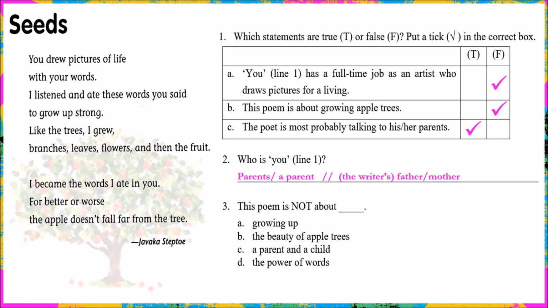Question 3. From what we've looked at in the poem, is it about growing up? Yes. Is it about the beauty of apple trees? Maybe not, but let's keep looking. Is it about parent and child? Probably. Is it about the power of words? The poem is about how words make people grow, so definitely yes. Therefore, question 3, the answer is B. The poem is not about the beauty of apple trees. It is just a metaphor that the writer uses to express the message.